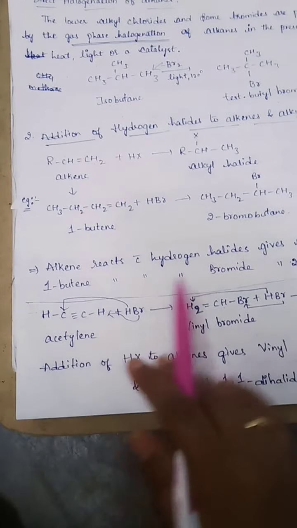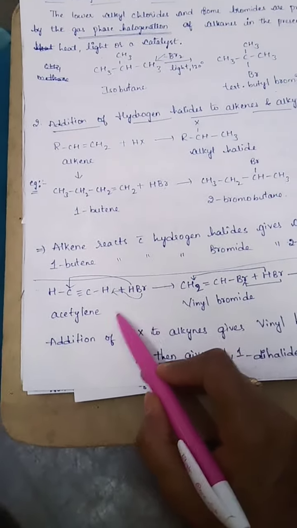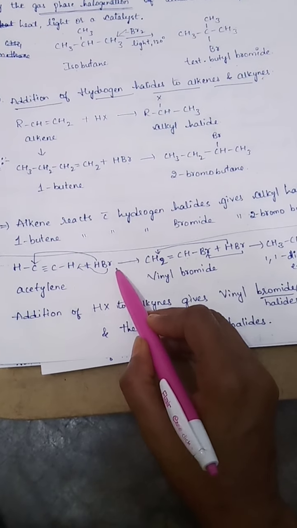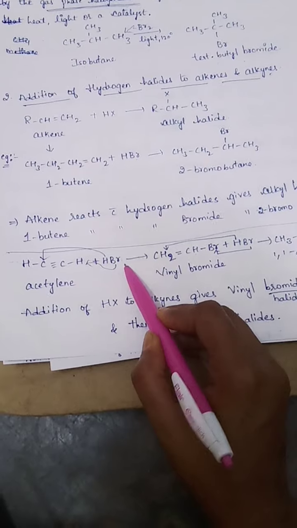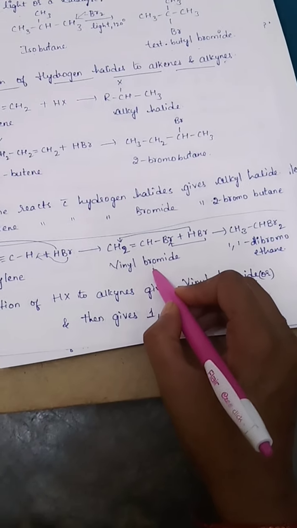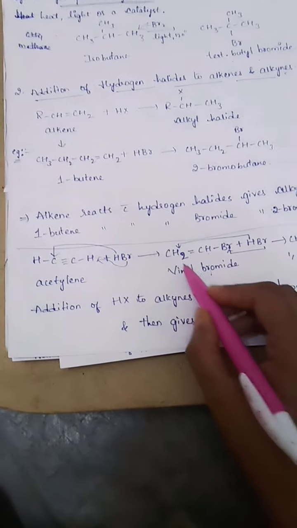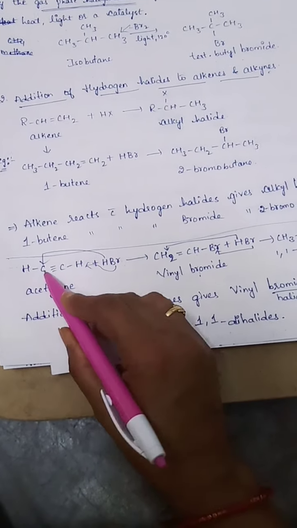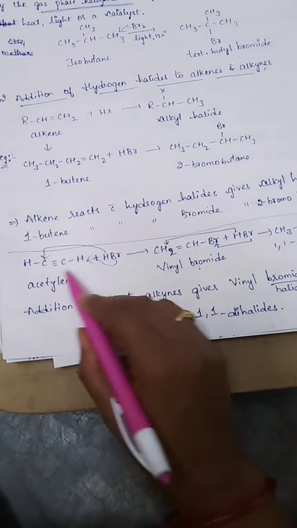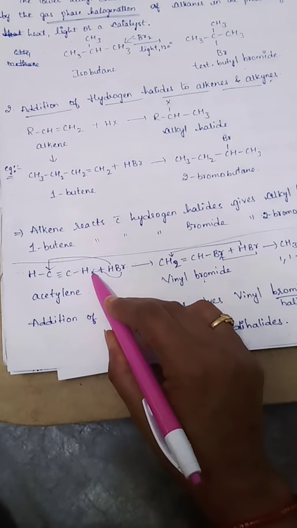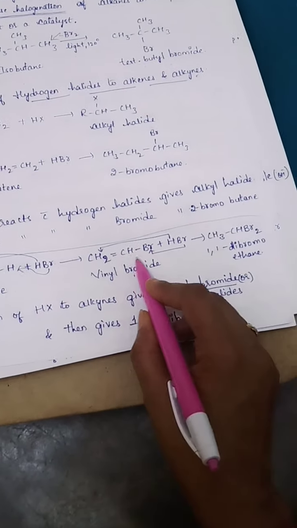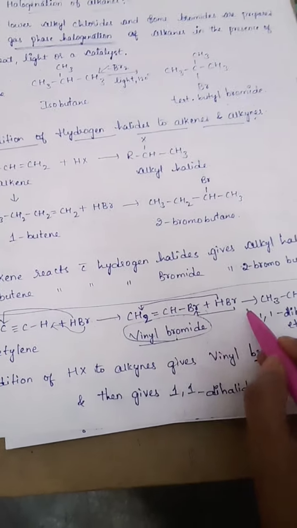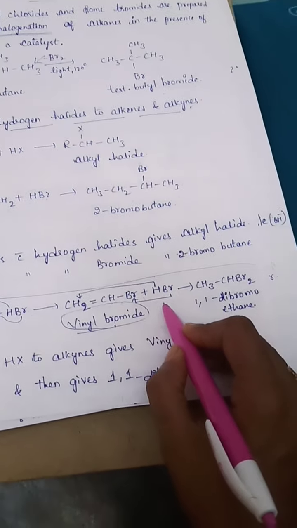Next, alkyne. The alkyne example is acetylene with a hydrogen halide, for example HBr, and it first gives vinyl bromide. One H is attached to this carbon, making CH2, and Br is attached here, so we get CH2=CHBr. Then the vinyl bromide again reacts with HBr.